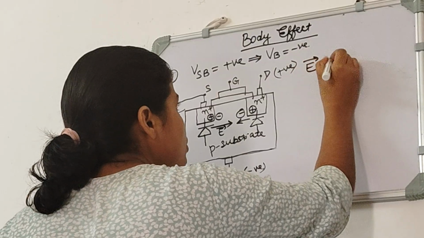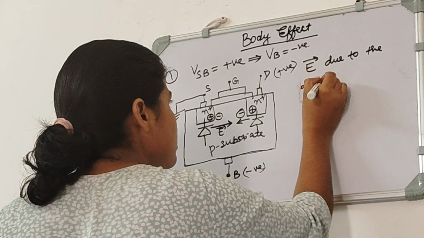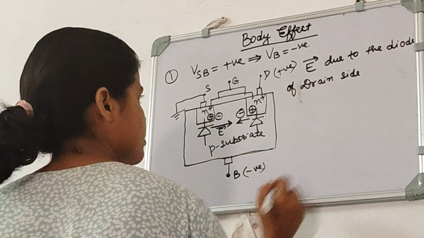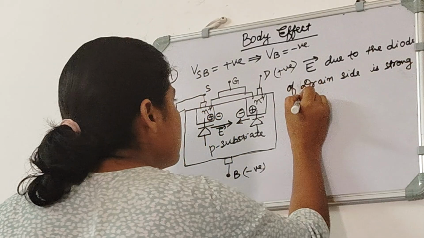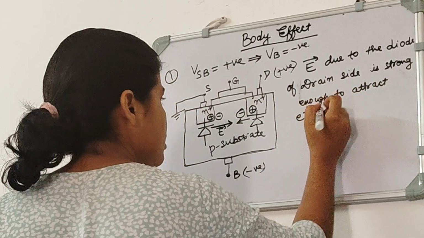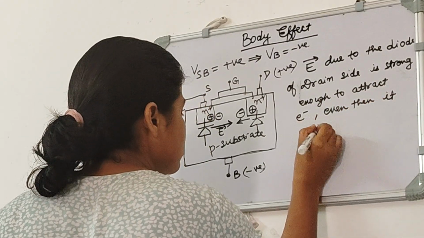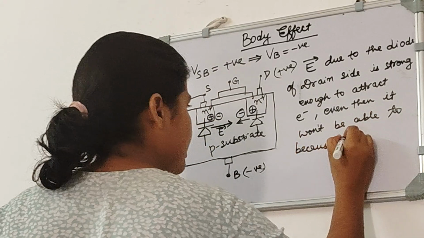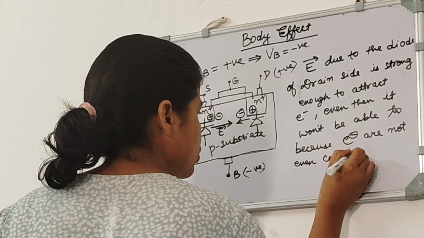So here we can write that even if the electric field due to the drain side, or due to the diode of the drain side, is strong enough to attract electrons, even then it won't be able to, because electrons are not even coming out of the source.